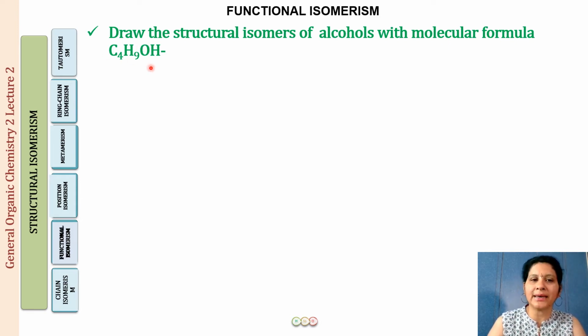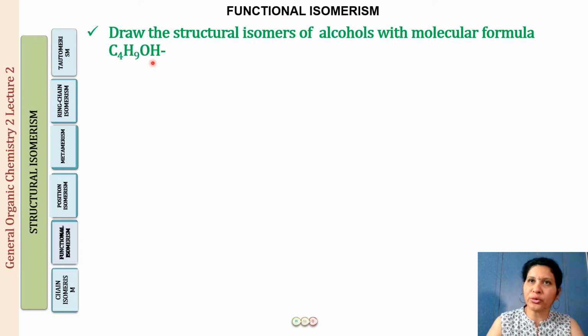Now here what you can understand is that had we got a butane, it would have been C4H10. So from butane, we remove one hydrogen, we get a butyl radical. Alright, and now in the butyl radical, if you add an OH, you would be getting C4H9OH. So we have two butanes. One is n-butane and the other is isobutane.